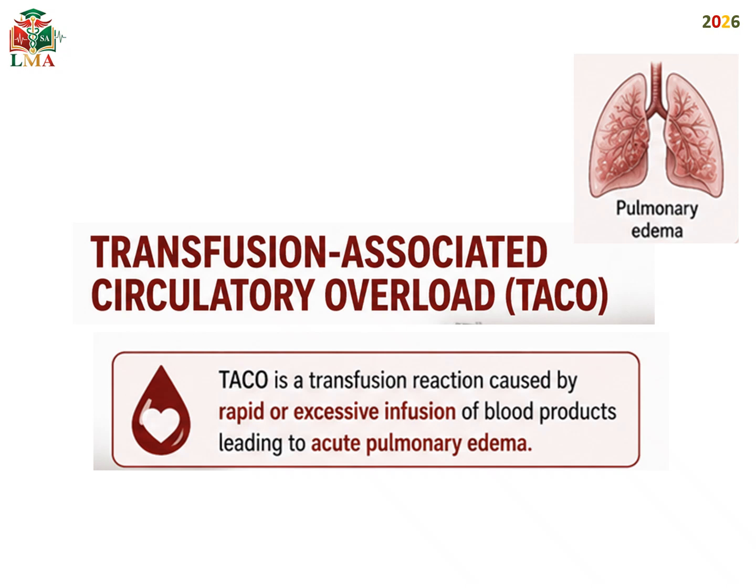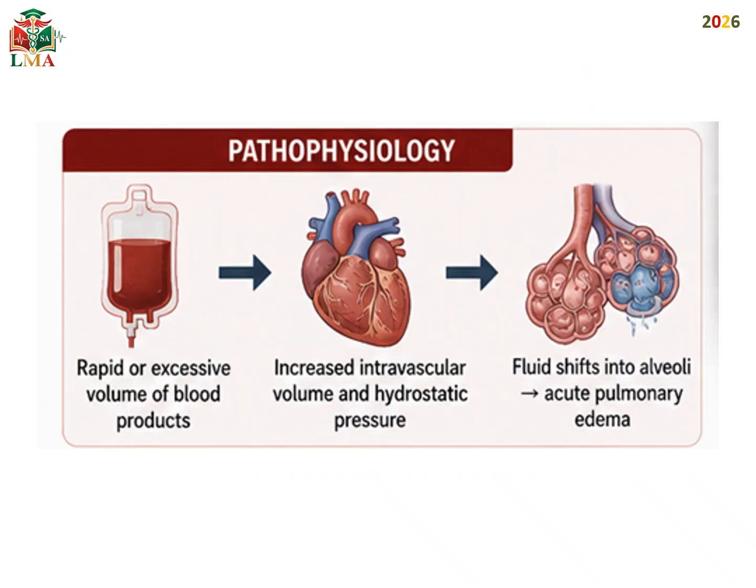TACO is transfusion-associated circulatory overload. This is a transfusion reaction caused by rapid or excessive infusion of blood product leading to acute pulmonary edema. It occurs when the fluid from the transfused blood product exceeds the circulatory capacity of the recipient, causing increased hydrostatic pressure in the pulmonary vasculature and fluid leakage into the lung. As you know, I love pathophysiology.